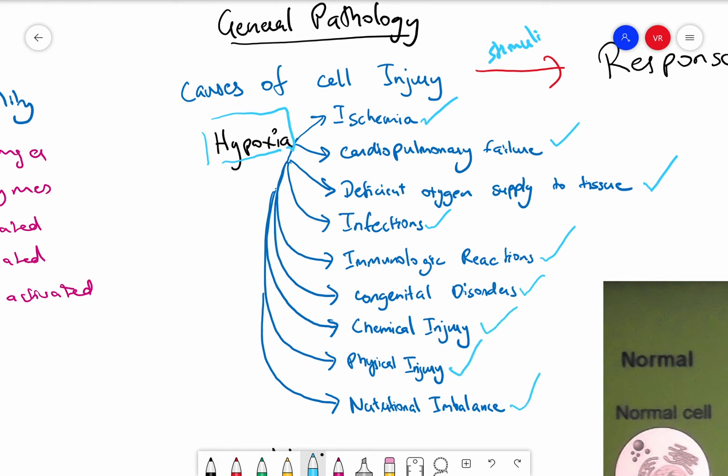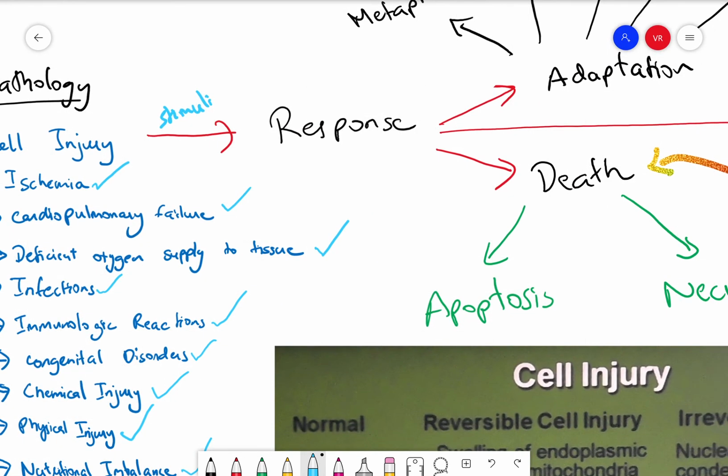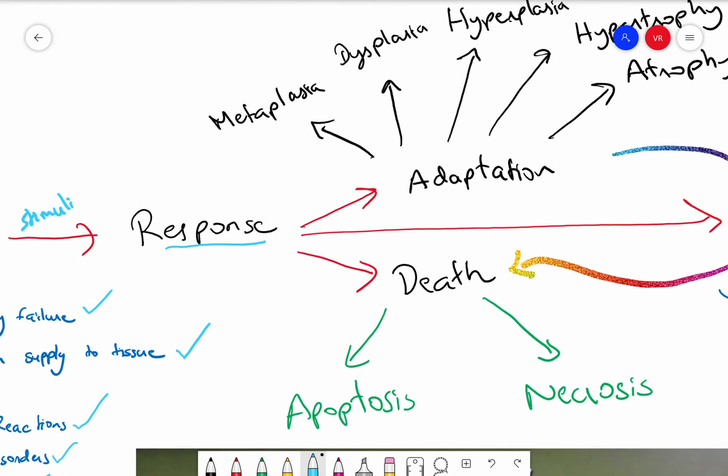All of those are the main causes for cell injury, and any type of cell injury can be fitted into one of these categories.